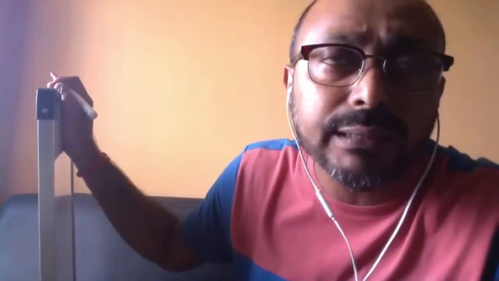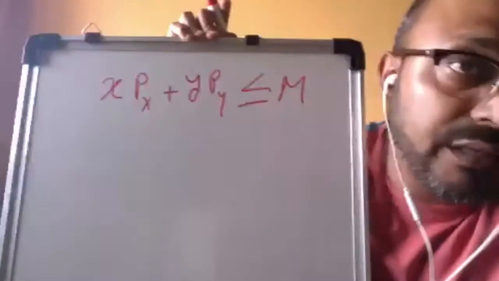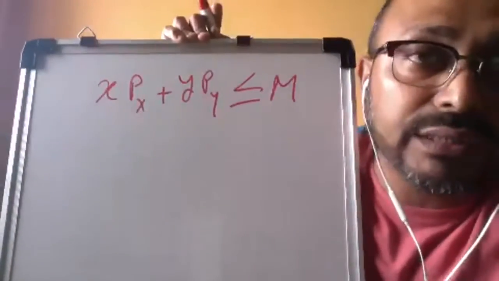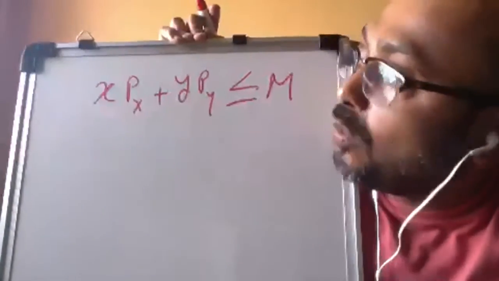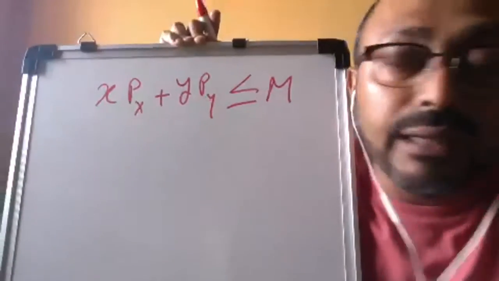So the budget line or budget set is drawn on a two commodity plane. That means X and Y are two commodities, and we assume that the price of X is Px and the price of Y is Py. We first write this inequality. It is an equation with inequality. What does it mean?